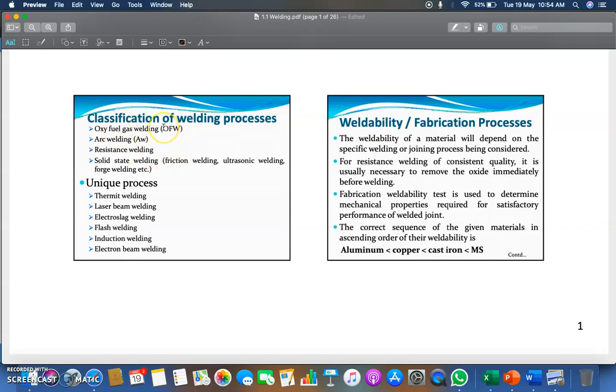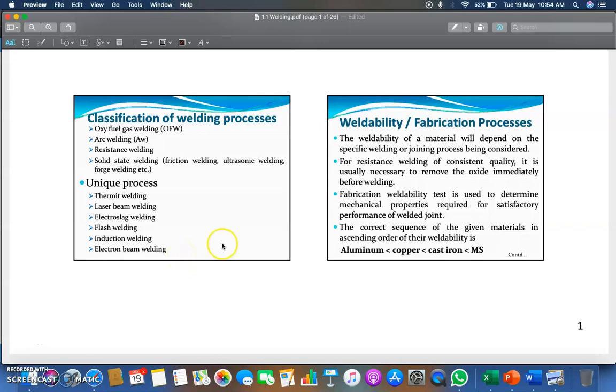Now there are a few unique processes which do not come under any specific category, as they have some unique characteristics in their process. Thermit welding, which is mostly used in railways for joining of rails, laser beam welding, electroslag welding, flash welding, induction welding and electron beam welding.